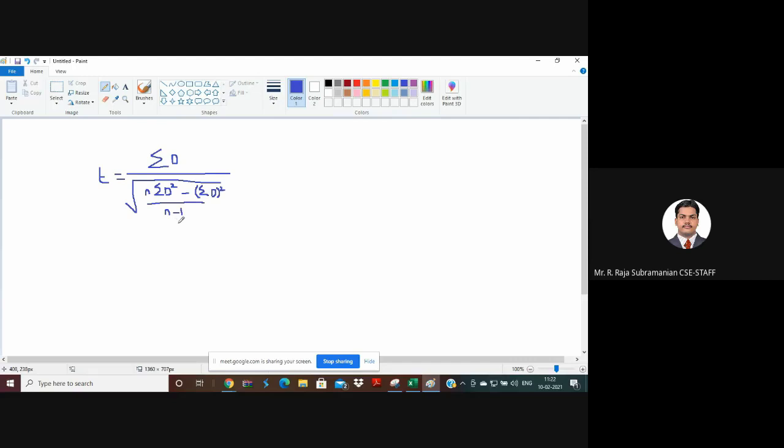We have n minus 1, and on the top we have the total sum of the observations, right? This total sum of observations, in a one-tailed t-test, we can also take the mean on the top. We can take the mean and then center each individual observation with the mean. That also we can do. This is actually the test formula.